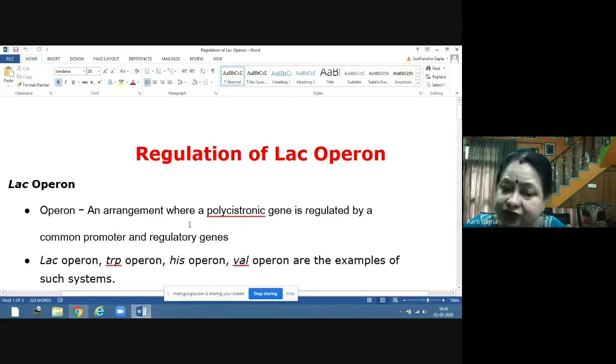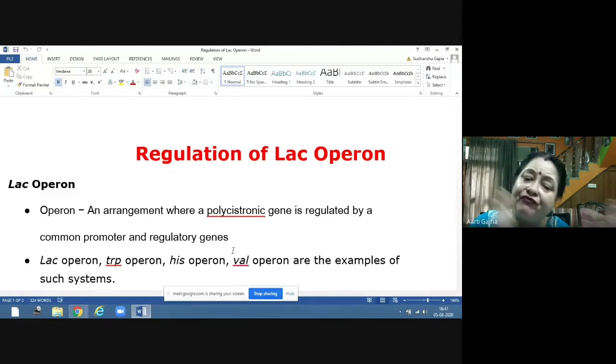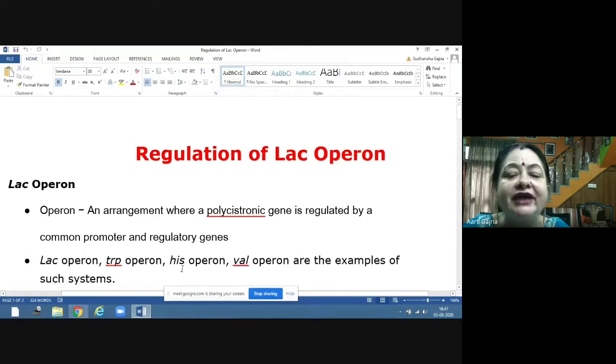So an operon is an arrangement where a polycistronic gene is regulated by a common promoter and regulatory gene. The promoter is there, then the structural gene, and then the terminator. Before the promoter, you will find regulatory genes which are regulating the initiation of transcription of the structural gene.